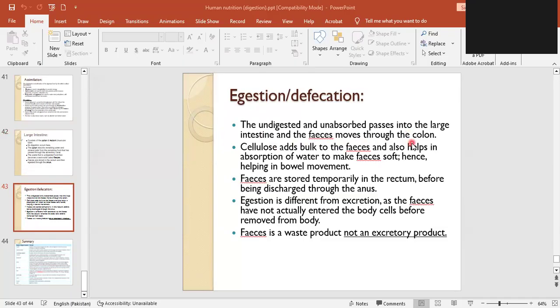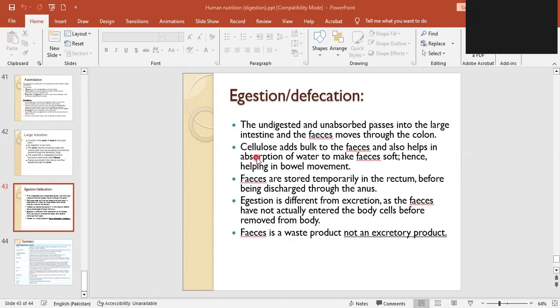move through the colon. Now that feces would also have some cellulose in it, because you know that cellulose, that fiber, that roughage was not absorbed. It was indigestible, and it will become a part of the feces and is removed out. Okay, is it clear to you?